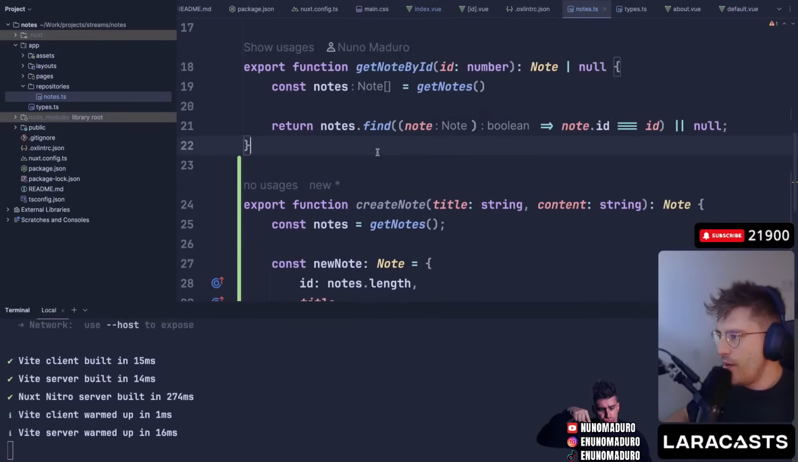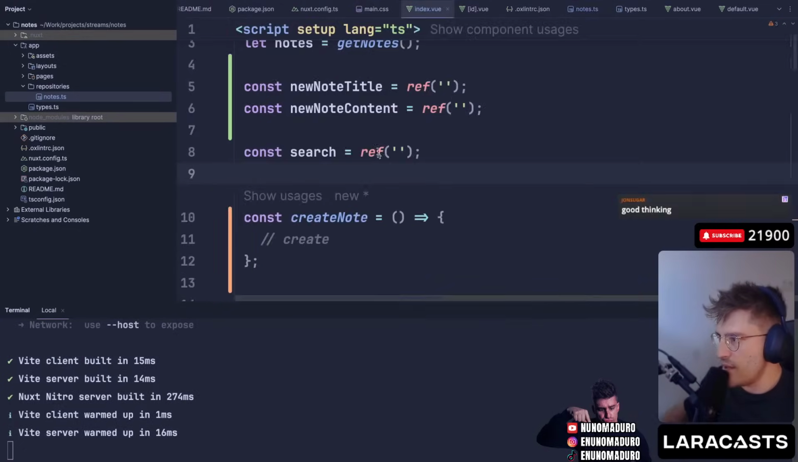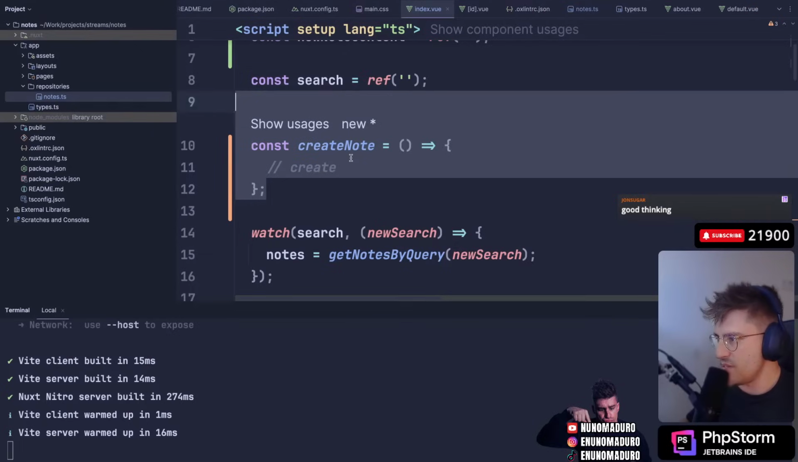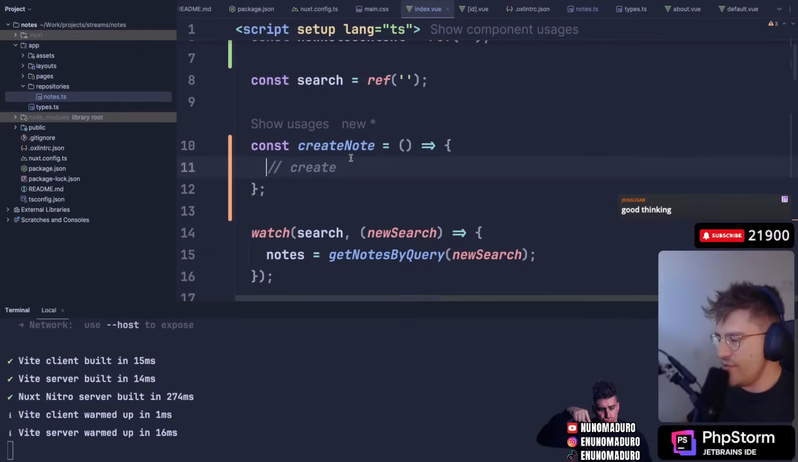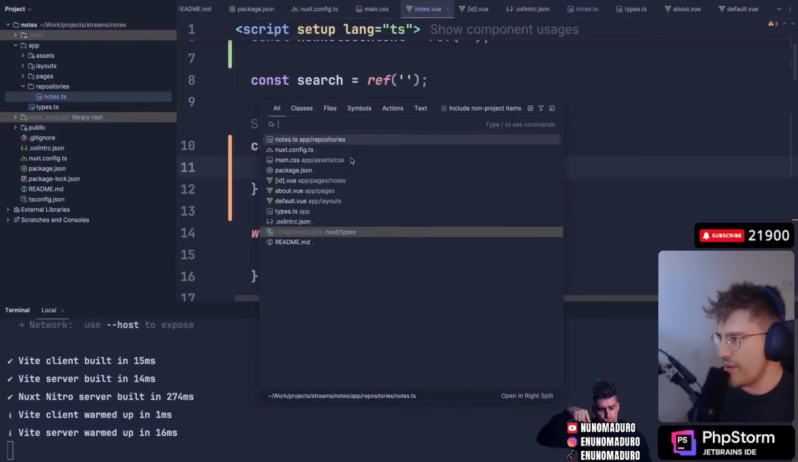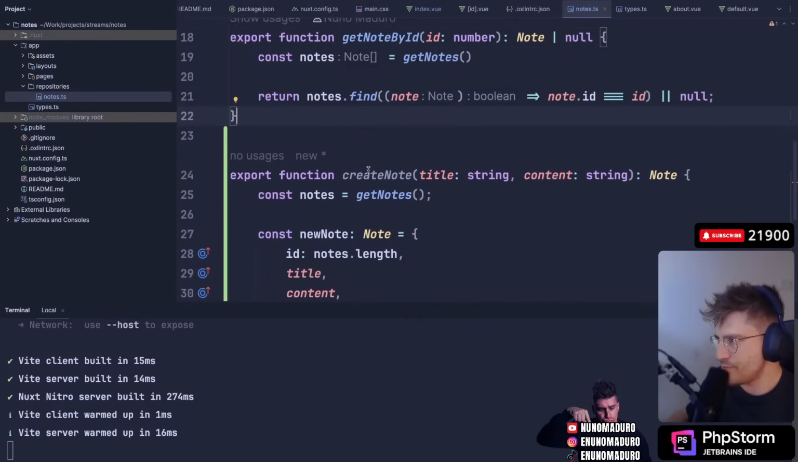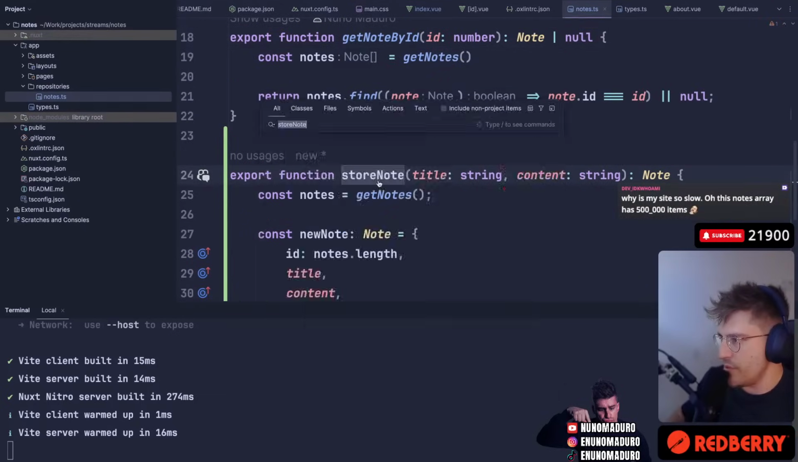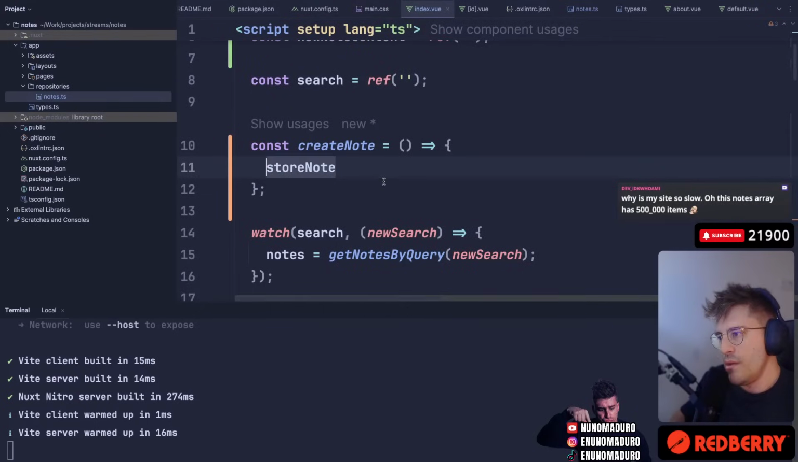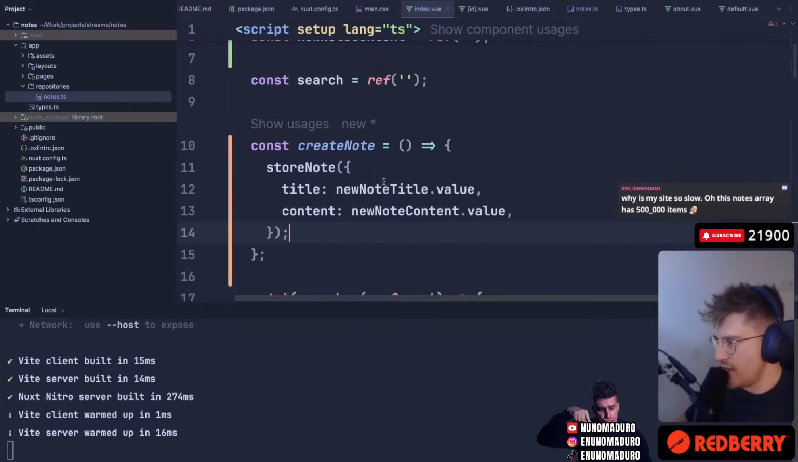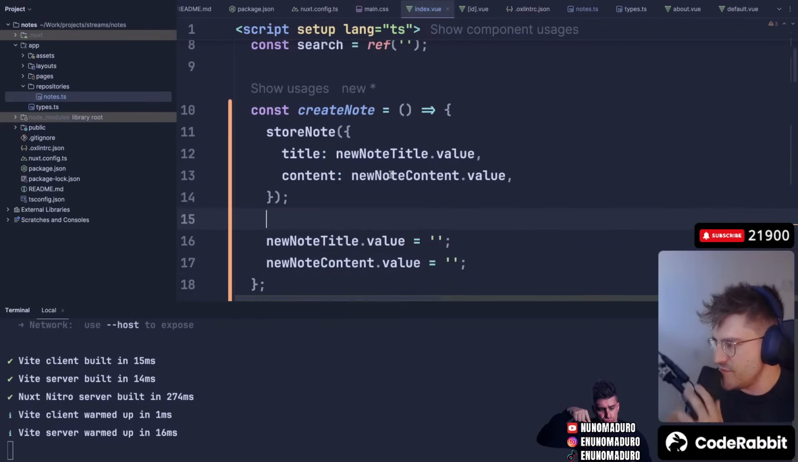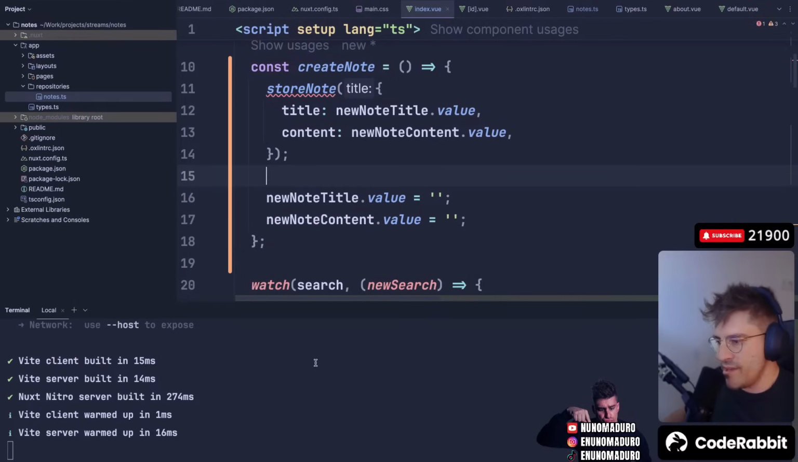So let's see. We have a create function or create node thing. We can just go back here and type something like create node. Well, actually, we don't even need this because that will just create the node. I kind of need to give another name. I'm going to just call this stored node, for example. So I can just go here now and type stored node with that title and name. And then we need to basically put the values back to empty.